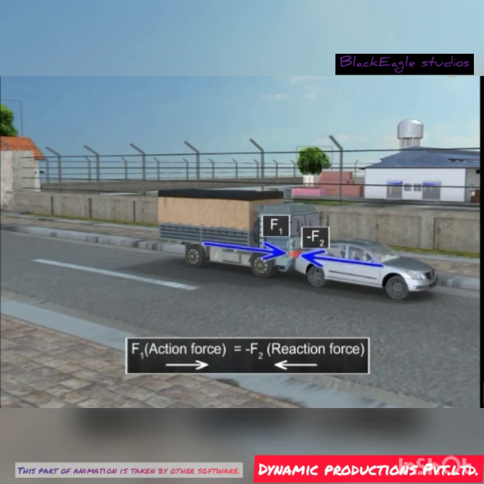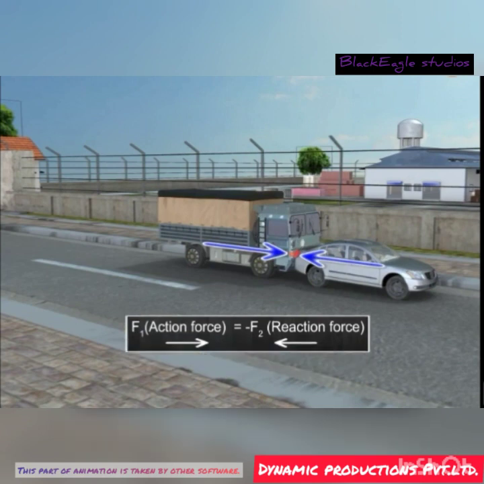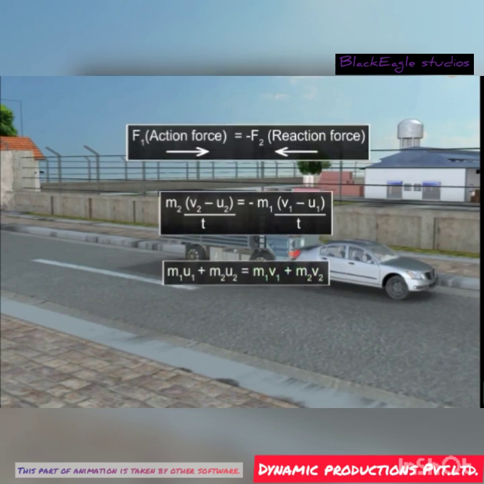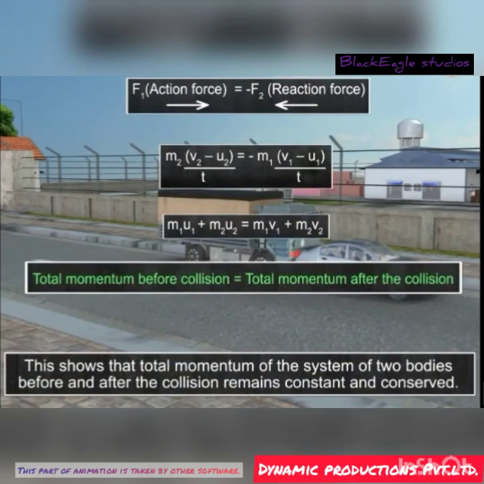According to the third law of motion, force of action and reaction are equal and opposite. Now, putting the values of force F1 and F2 and rearranging the terms, we get the required equation of the law of conservation of momentum. The equation on the left-hand side represents the total momentum of the truck and the car before collision. The equation on the right-hand side represents the total momentum of the truck and the car after collision. This shows that the total momentum of the system of two bodies before and after the collision remains constant and conserved.